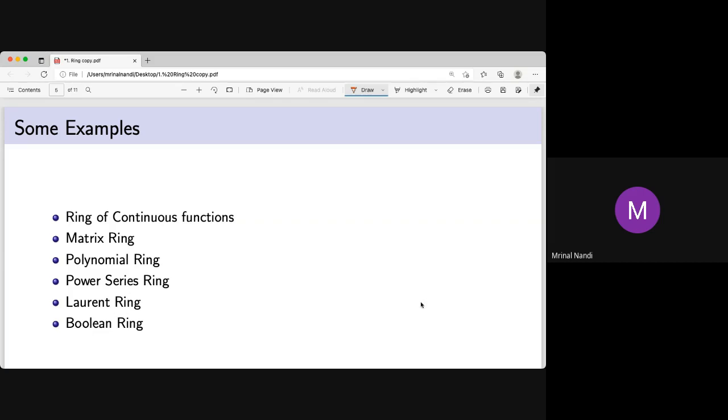You know, that's because the sum of two continuous functions is continuous, and the multiplication of two continuous functions is continuous. So again, the inverse may not exist. So it is just a ring.